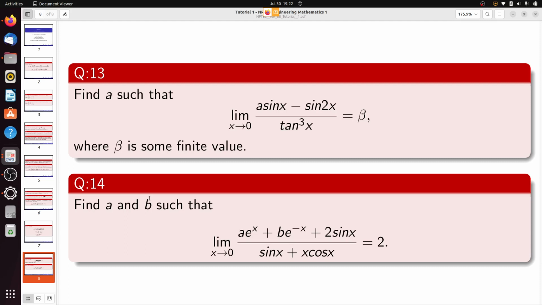So first, question number 13: we have to find a such that the limit as x tends to 0 of (a sin x minus sin 2x) divided by tan cube x is equal to beta, where beta is some finite value. Is this question clear to you? We have to find that a such that this limit is equal to some finite value beta.